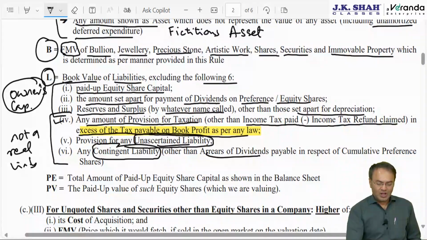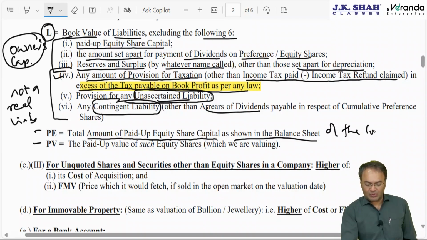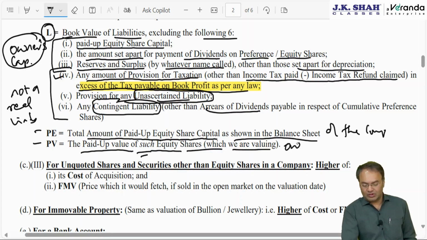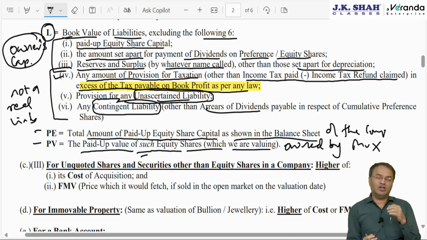Now PV and PE. PE is equal to the total amount of paid up equity share capital as shown in the balance sheet, that is, the paid up equity capital of the company as a whole. As far as PV is concerned, it is the paid up value of such equity shares, meaning those which we are valuing currently, owned by Mr. X, 5%. So PV divided by PE will practically give you the percentage holding of Mr. X in this company, and A plus B minus L will give you the net worth of this foreign company, for which we need further data.